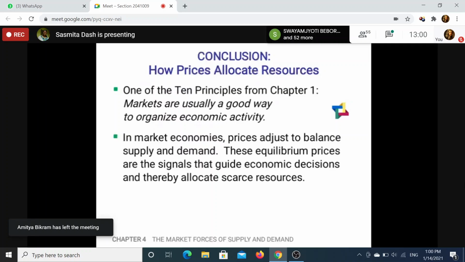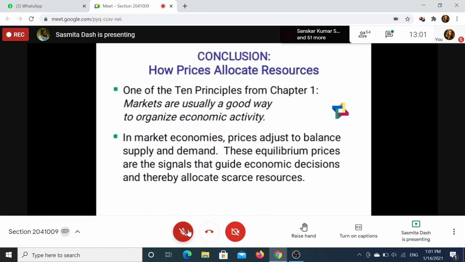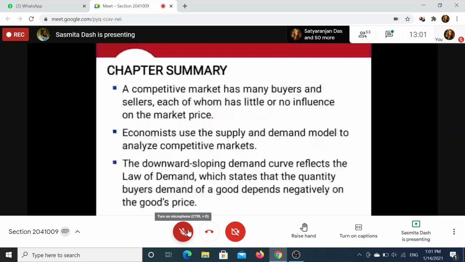Adam Smith says the market will operate on its own as if there is an invisible hand operating. What is that invisible hand? The price mechanism is the invisible hand which will guide the buyers and sellers to adjust their consumption and the production of goods and services. In this way they allocate the resources properly. The resource allocation is done properly. So this is the chapter summary.